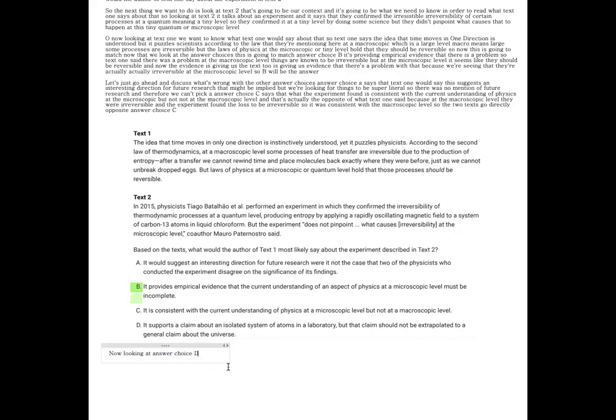Now looking at answer choice D, that would be saying that the experiment supports a claim about an isolated system of atoms in a laboratory, but should not be taken to prove anything about the general universe. And there was simply no mention about isolated versus out there in the general. And so D is inconsistent. So the answer, once again, is going to be B for this question.